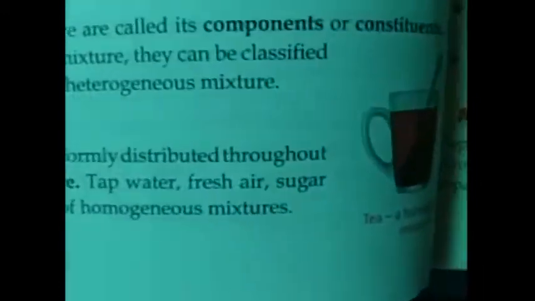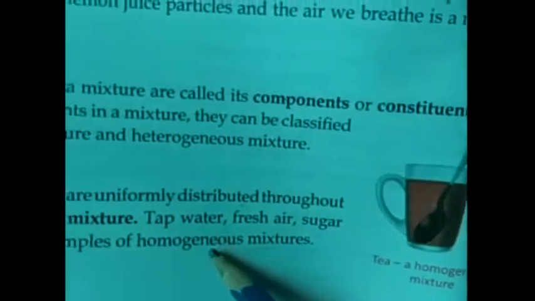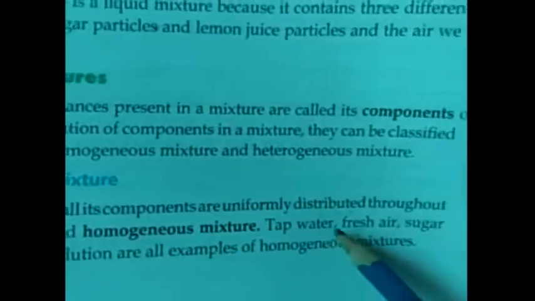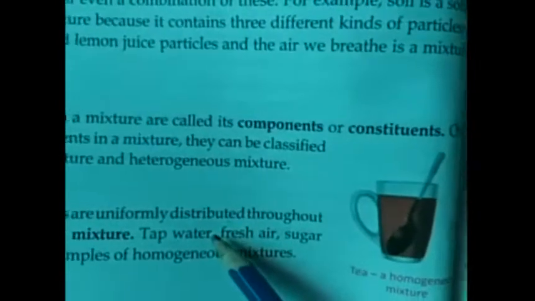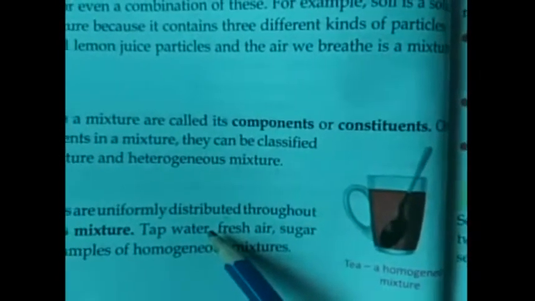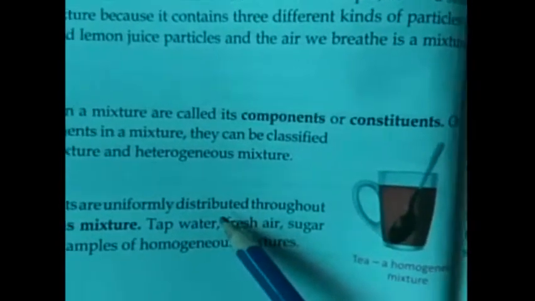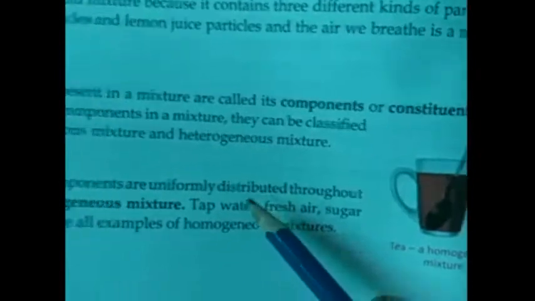For example, you can see in the picture, it's tea. It's a homogeneous mixture and all the components are uniformly distributed. So what are the components in tea? That is tea leaves, water and sugar. All are uniformly distributed. You cannot see a distinct layer.